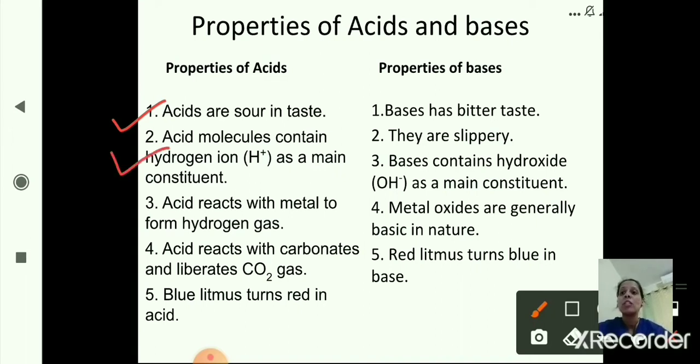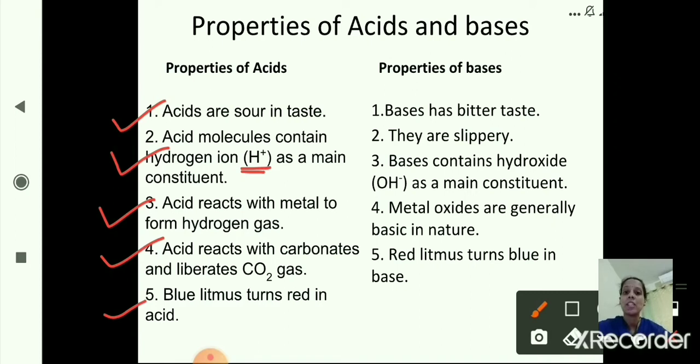Acid molecules contain hydrogen ion, that is H+ ion, as a main constituent. Acid reacts with metal to form hydrogen gas. Acid reacts with carbonates and liberates CO2 gas. And blue litmus paper turns red in acidic solution. So these are the properties of acids: they are sour in taste, and they contain H+ ion, that is hydrogen ion, as a main constituent.